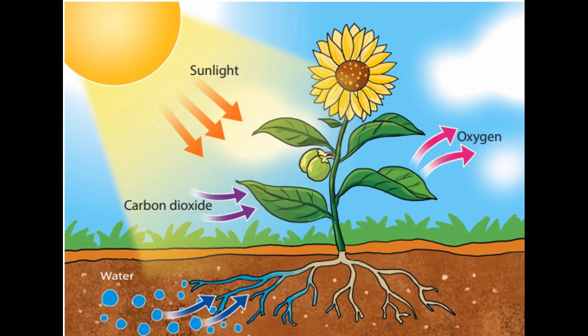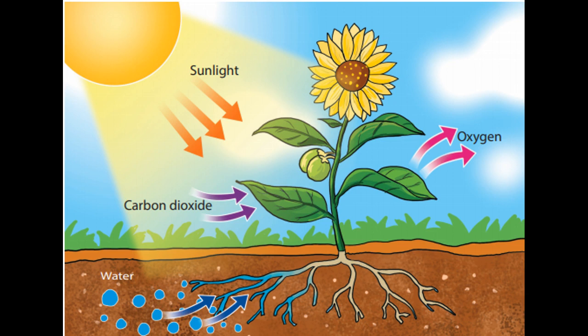Understand, children? So here we have 4 factors affecting photosynthesis. What are the factors? Sunlight, carbon dioxide gas in the atmosphere or air, soil water, and chlorophylls, which means the green color substance present in plant leaves.